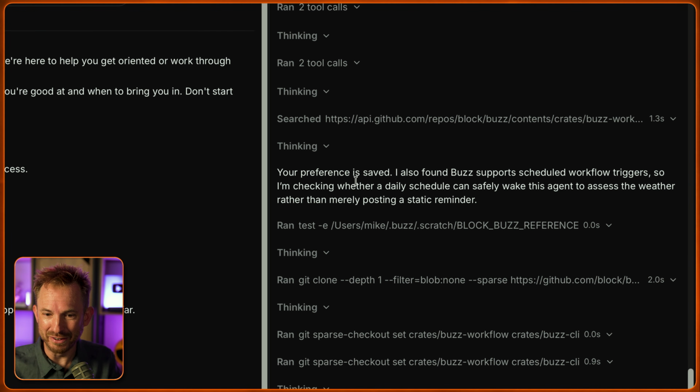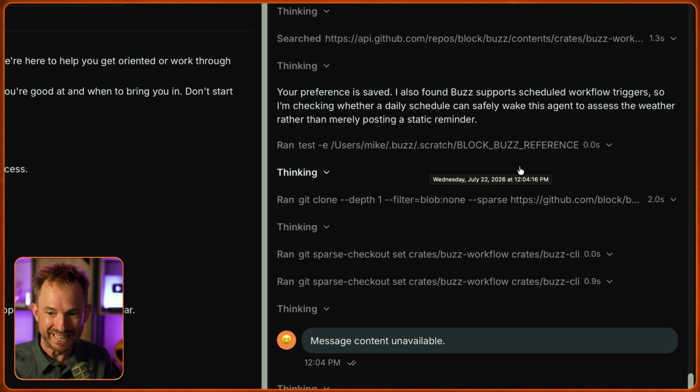So we've got OpenClaw, Hermes Agent, Slack, and also GitHub all rolled into one place here with Buzz. But my agent didn't finish yet. Your preference is saved, but I also found that Buzz supports workflow triggers, and it's checking if it can schedule a daily safety wake to assess the weather rather than posting as a static reminder. This is thinking outside the box.